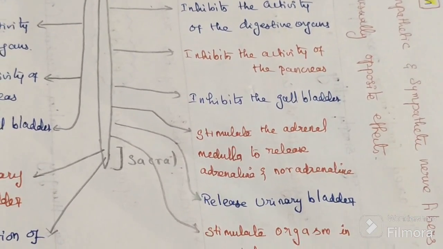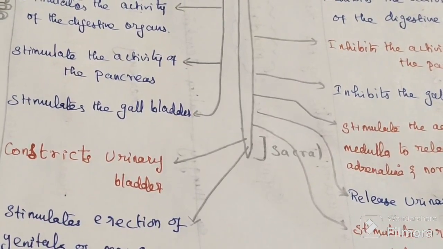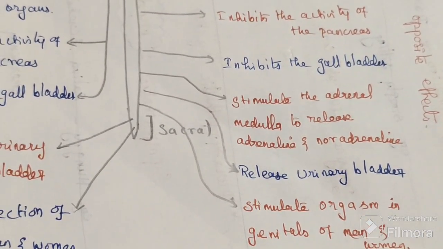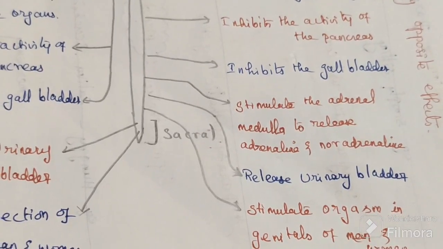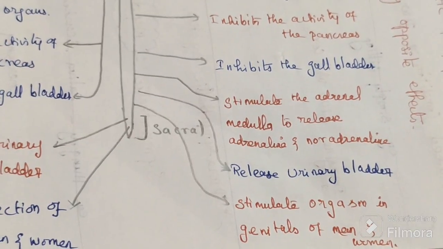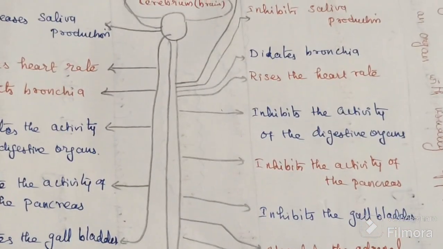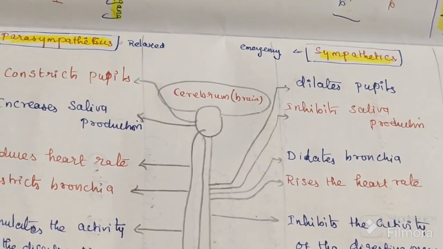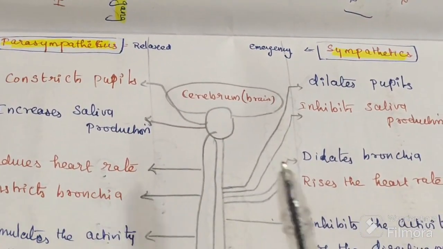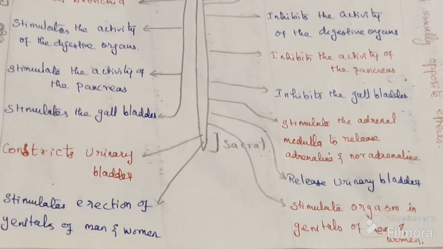So only at the male sex organ is the action complementary, but at all other organs the action is opposite. Increased salivary secretion here means decreased secretion there, like that, opposite only, except the male sex organ.